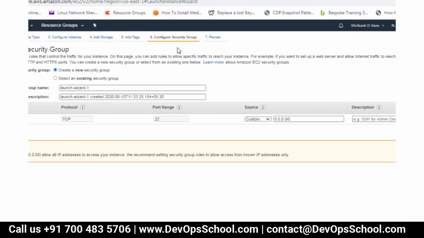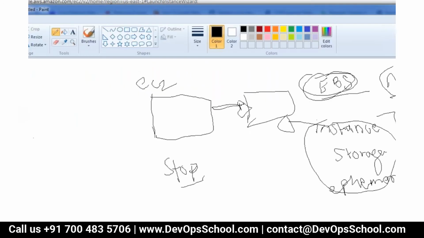Now this is my security group. What is the role of a security group? A security group is like an external firewall, in which I can put some ports so that the traffic to these ports will be allowed. Currently, I'm taking this Amazon AMI, so it already knows that it is a Linux server, so it has enabled SSH. Now, how does this look in the diagram? This is my EC2 instance here, and this is my security group.